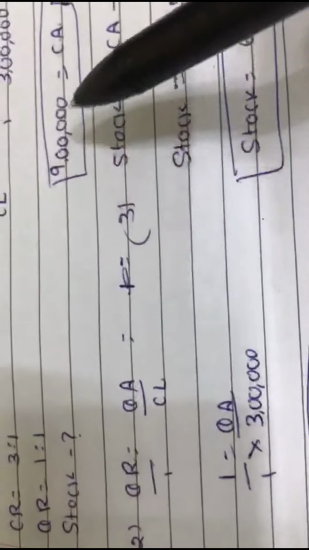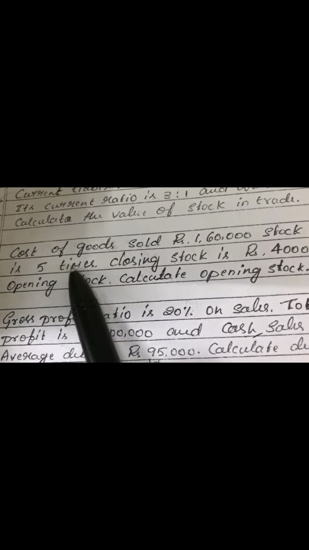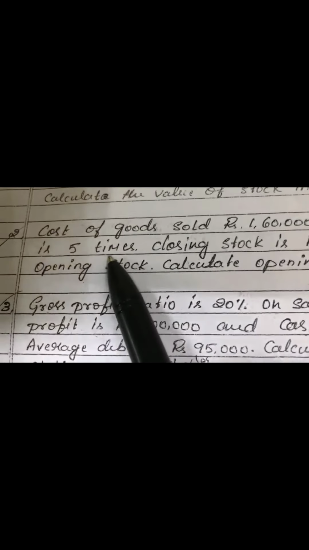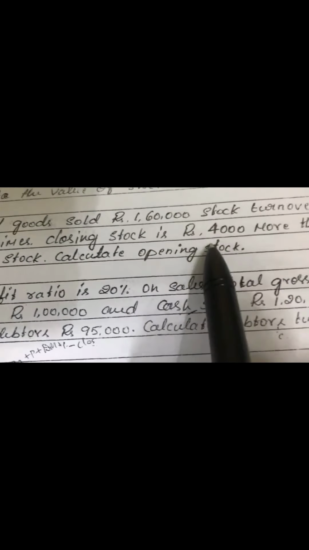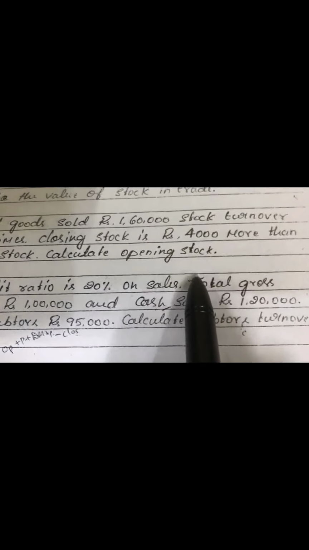So this is how you are going to work out problems for 2 marks. Next problem. CGS is 1,60,000 and stock turnover ratio is 5 times. Closing stock is rupees 4,000 more than the opening stock. So calculate opening stock. So here is the solution for that problem.